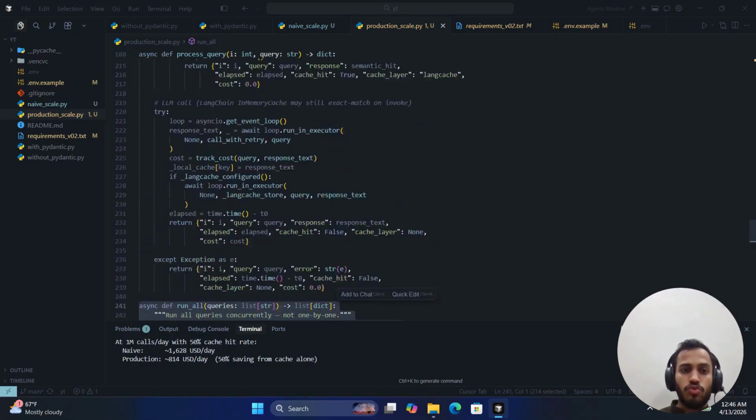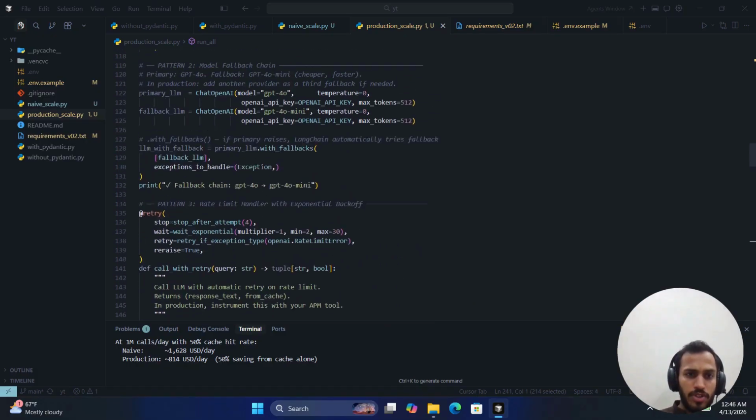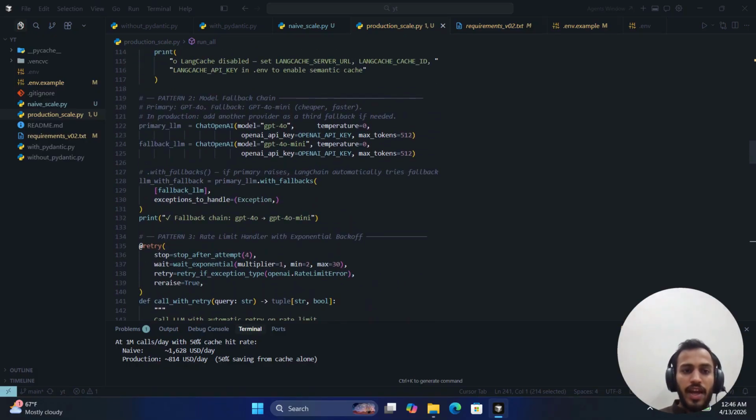The third issue was the single model dependency. For that we can add fallback models via .with_fallbacks and specify the fallback models, and there can be 1, 2, 3, or as many as you want.